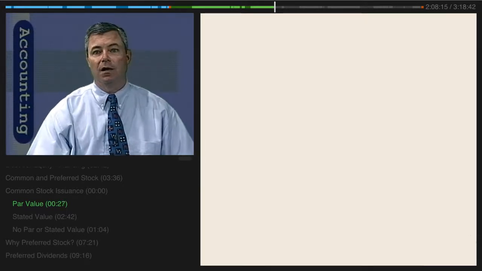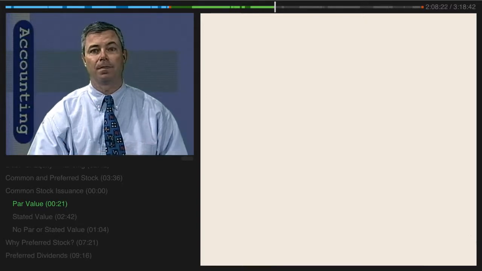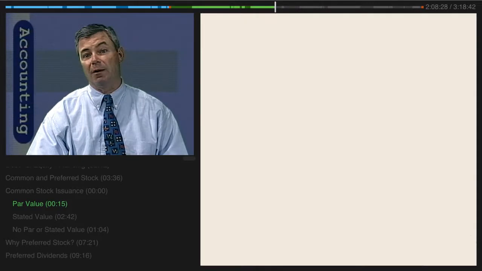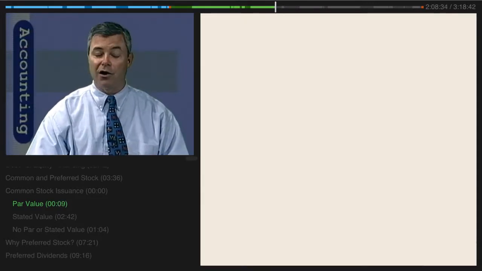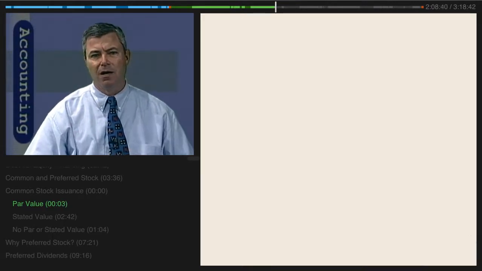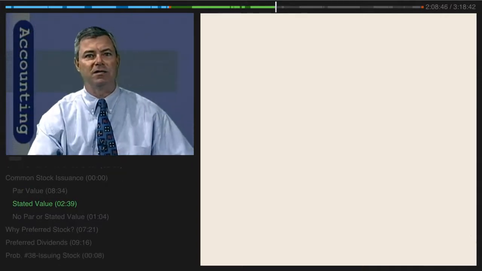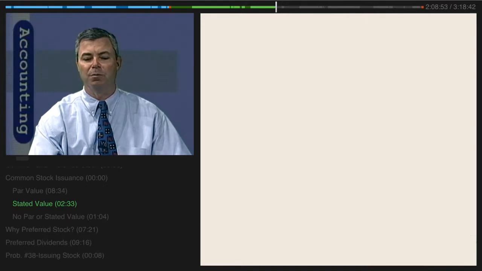Par value means it is a value assigned by management because it's required by the state under some archaic law, and that's it. But the stock must be issued at a price above the par value, and in this particular case, it was $50, $49.99 above the par value. And so it is not necessarily a reflection of what the stock is worth. It's really very meaningless. There have been some states that basically recognize that par value doesn't have any meaning, but then they basically duplicated the same stupid concept by establishing what they said was a requirement to state some value.